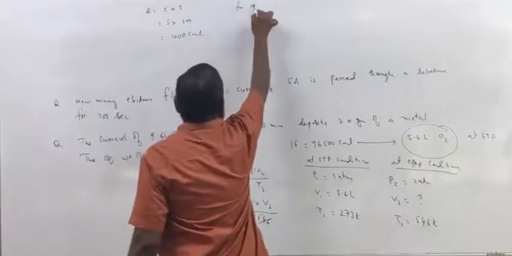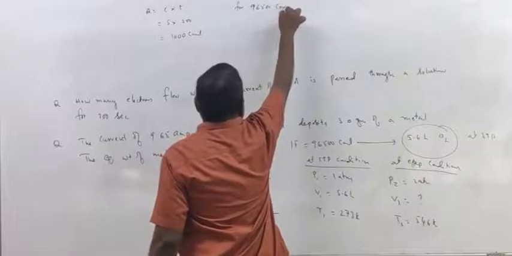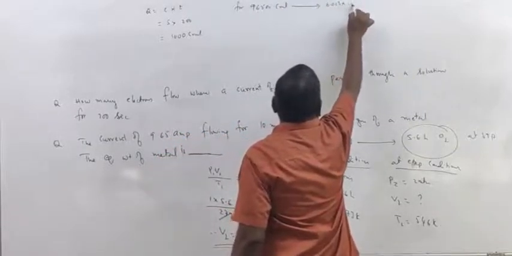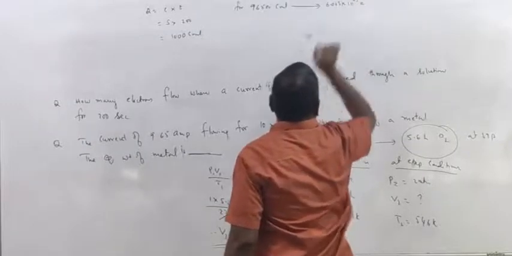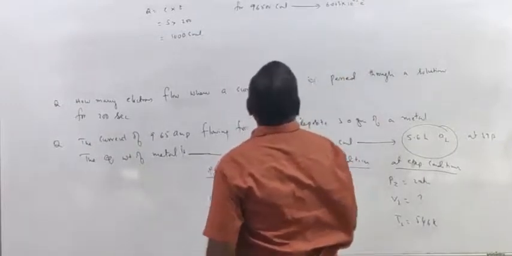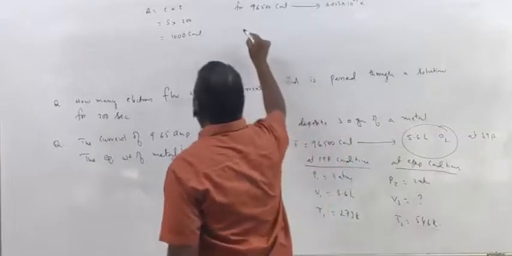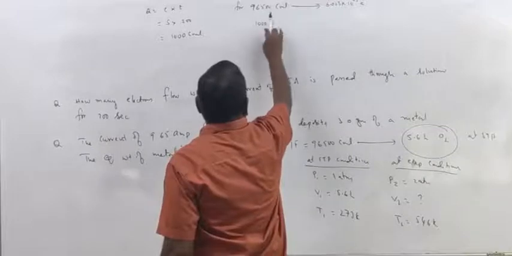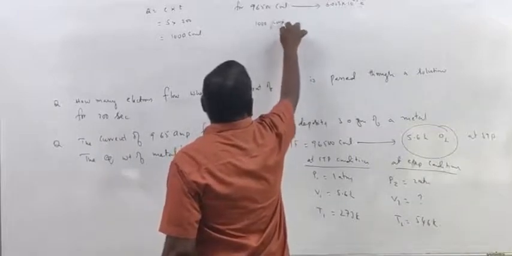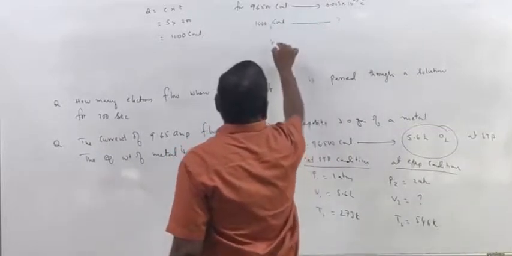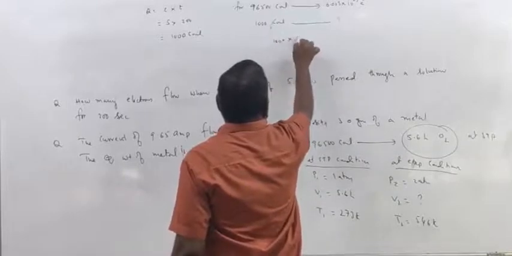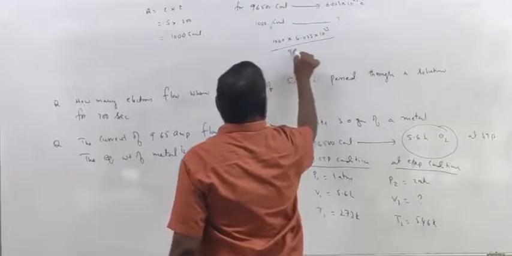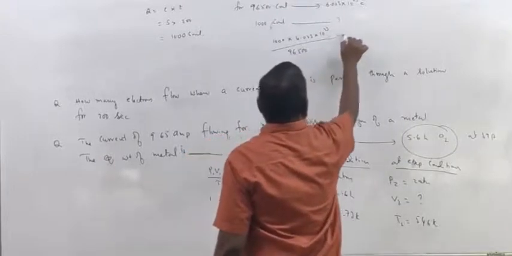For 96,500 coulombs, 6.023 into 10 power 23 electrons will flow. Now for 1000 coulombs, how many electrons? So 1000 into 6.023 into 10 power 23 by 96,500.